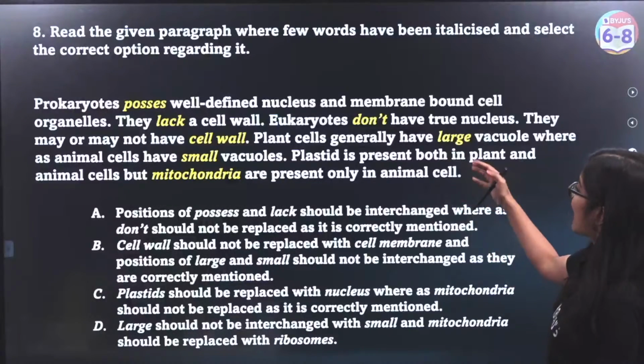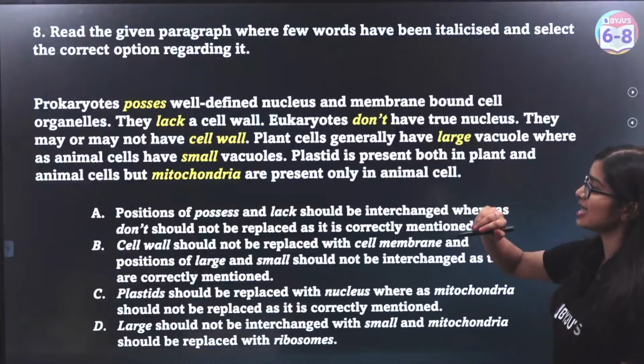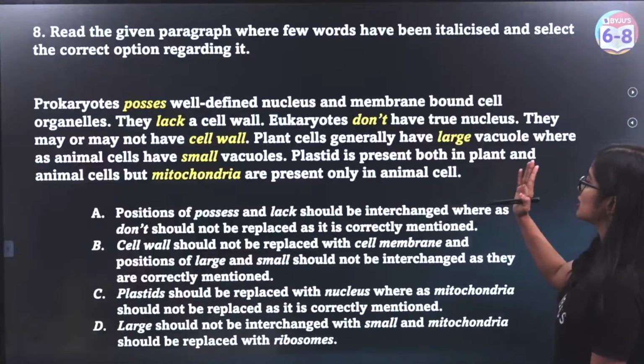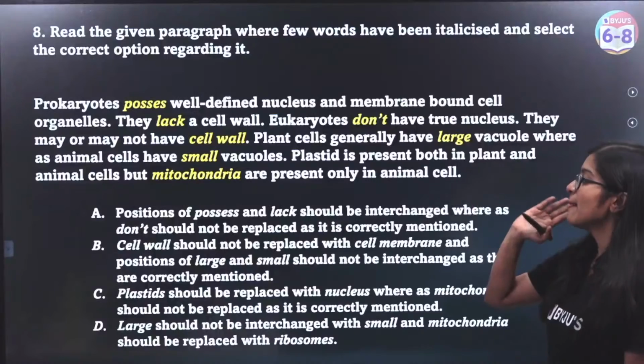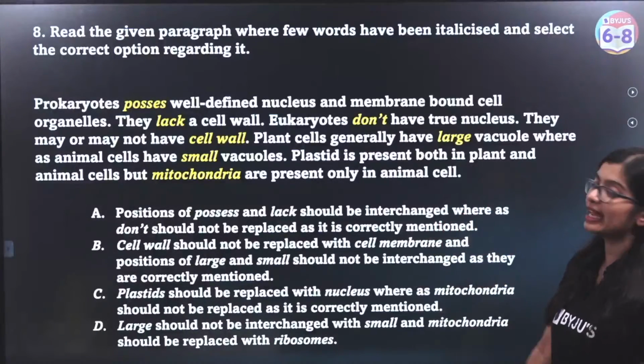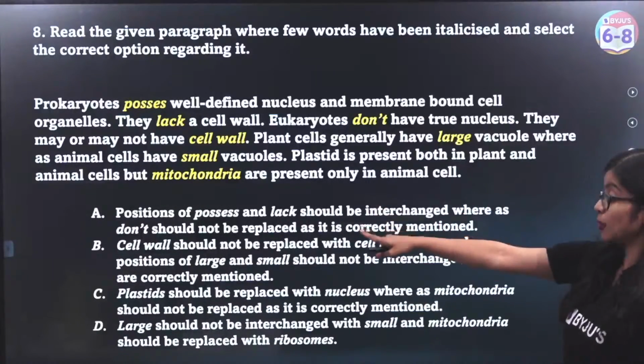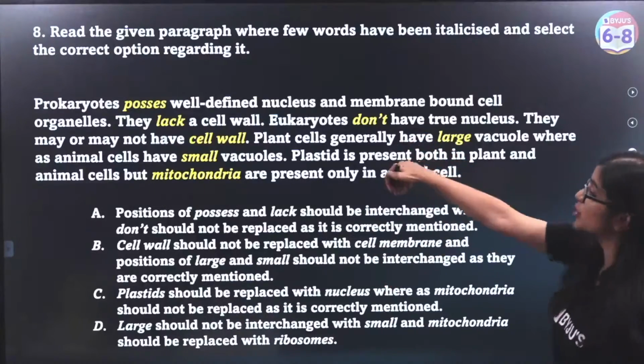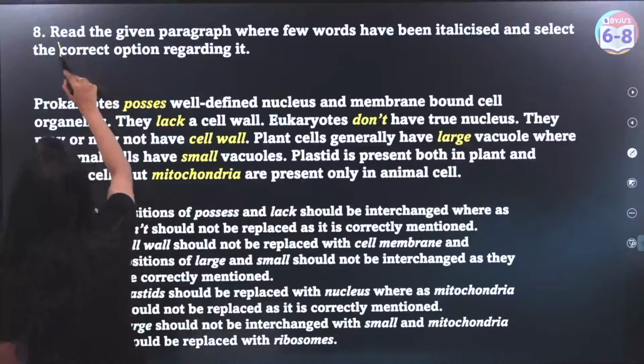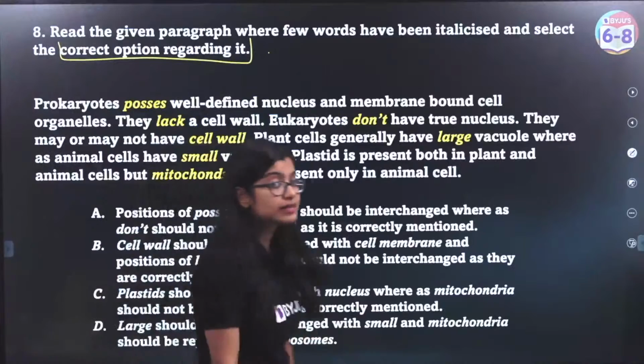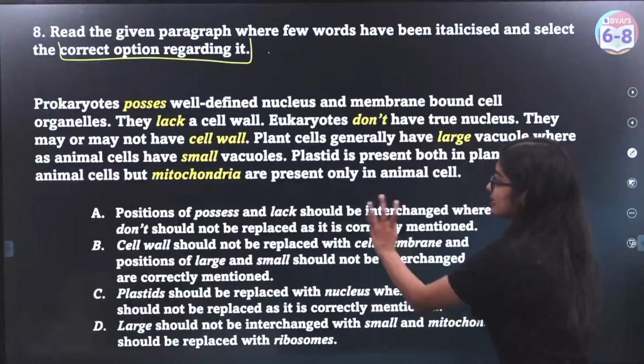Plant cells generally have large vacuoles, whereas animal cells have small vacuoles. Plastid is present in both plant and animal cells, but mitochondria is present only in animal cell. Now what you need to do is figure out what option is correct, right? So what option is correct regarding this? Now assess it one by one.